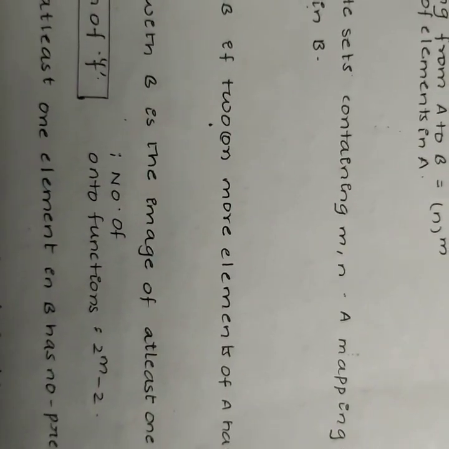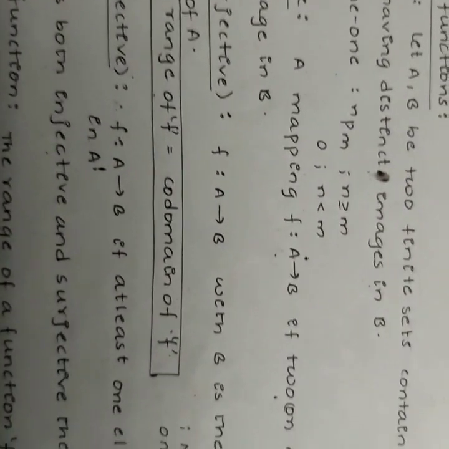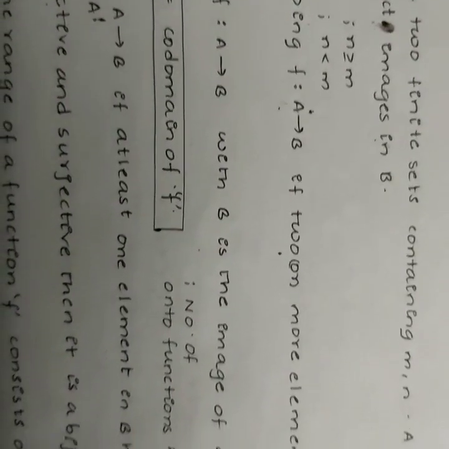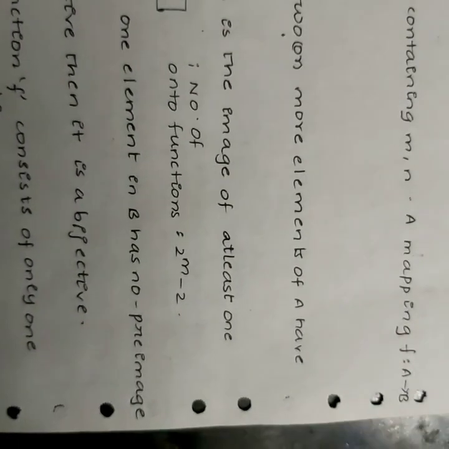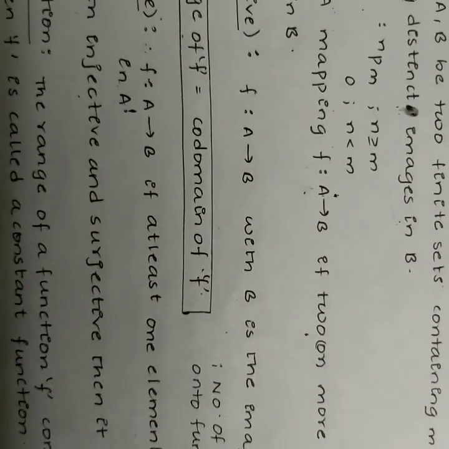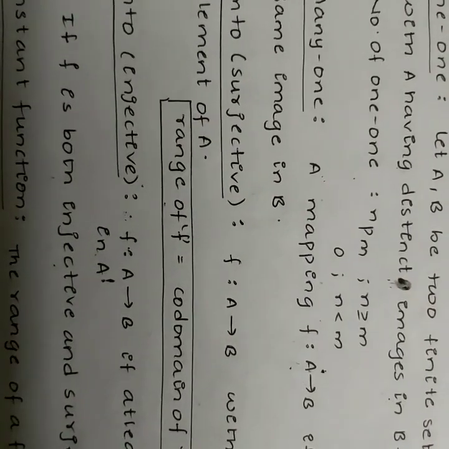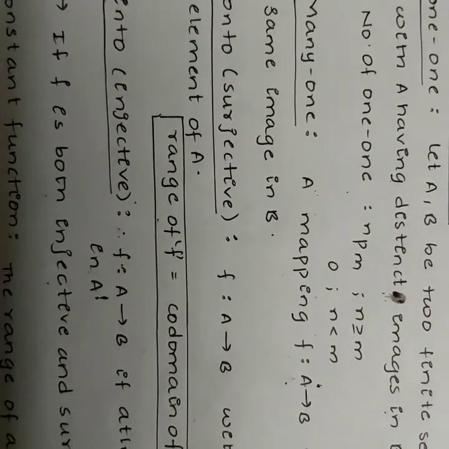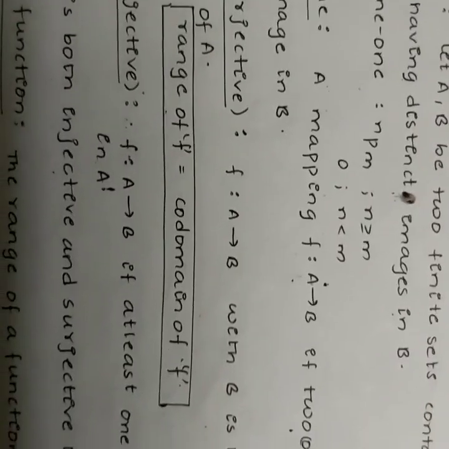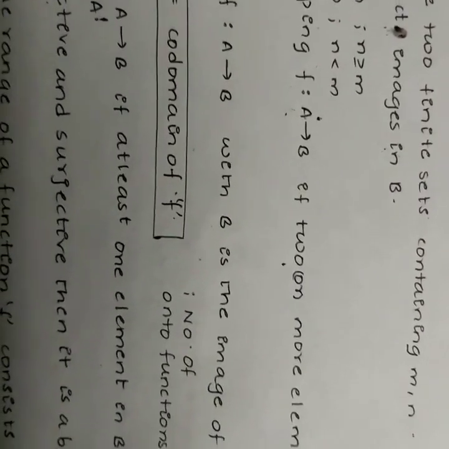The number of onto functions is 2 power m minus 2. Into function: F is a mapping from A to B if at least one element in B has no pre-image in A. That is, the function should not be onto, and that is called an into function. If F is both injective and surjective, then it is a bijective function.